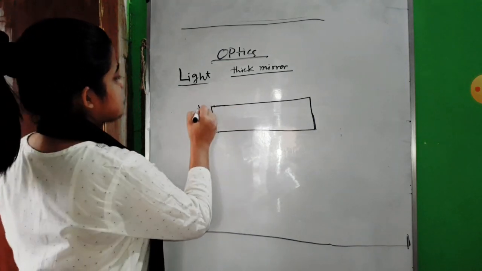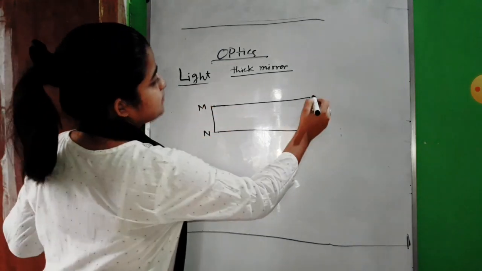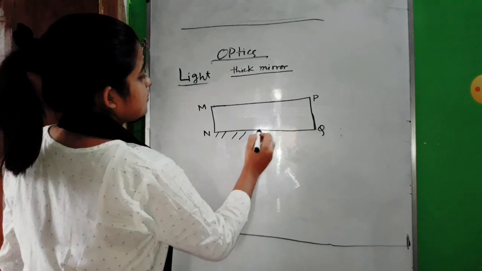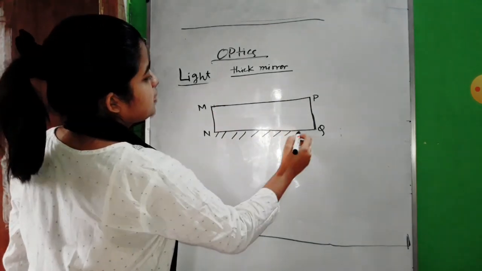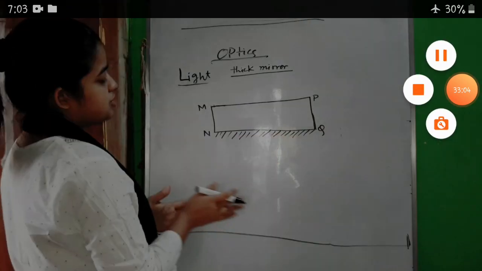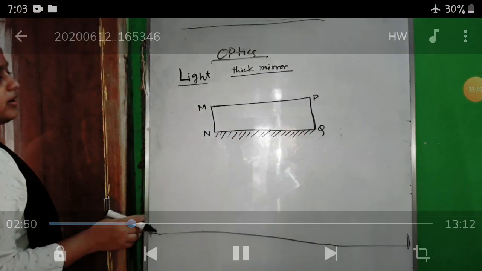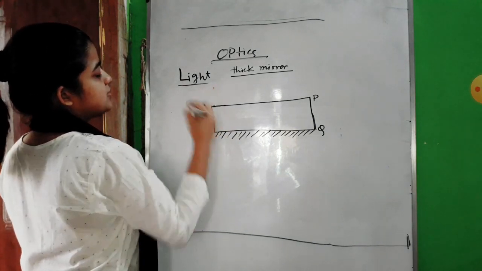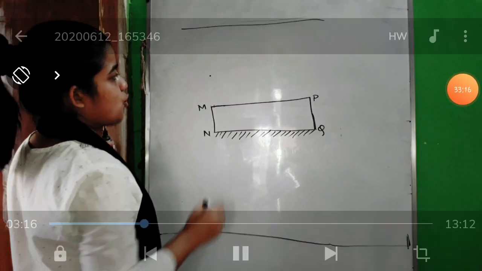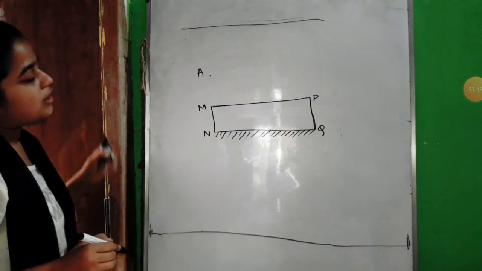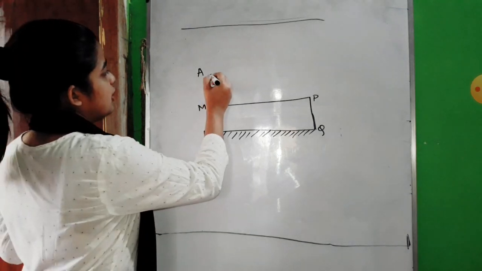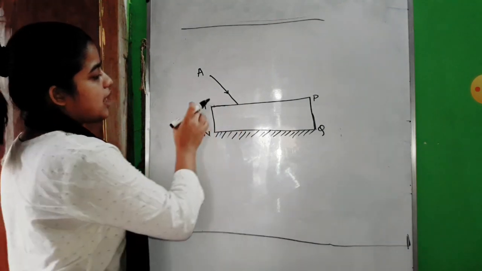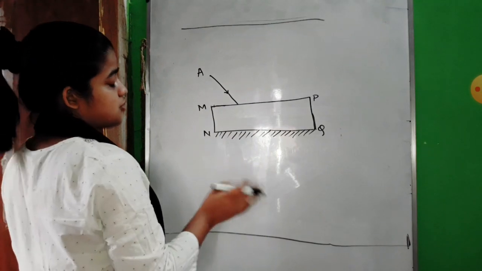Okay, suppose this is a thick mirror. This surface is polished. Sorry, this one is polished, this one is silver. This surface is the silver surface. And it is a thick mirror, as you can see. Suppose here at any point there is your source A. So what will happen from this source? Your light ray will travel and will be incident on a point at the surface of the glass, the thick mirror.